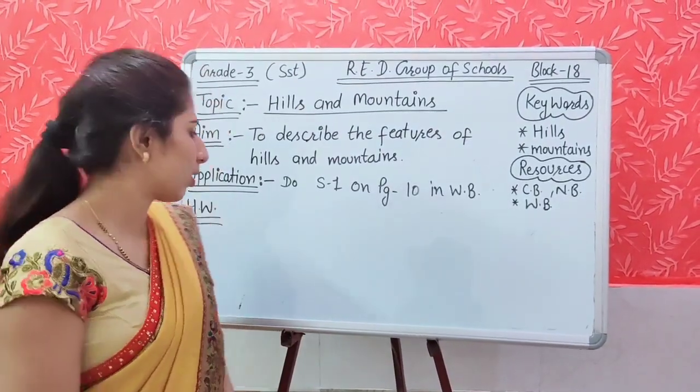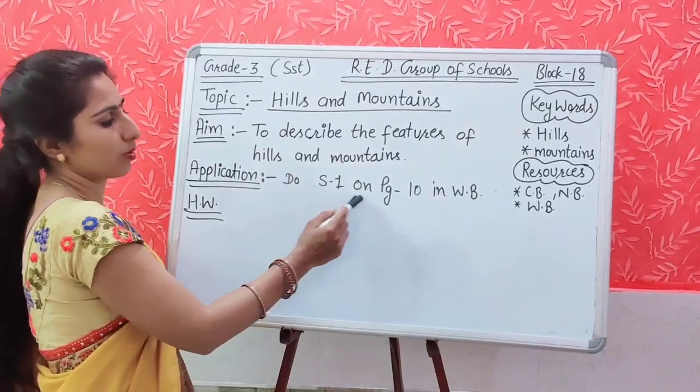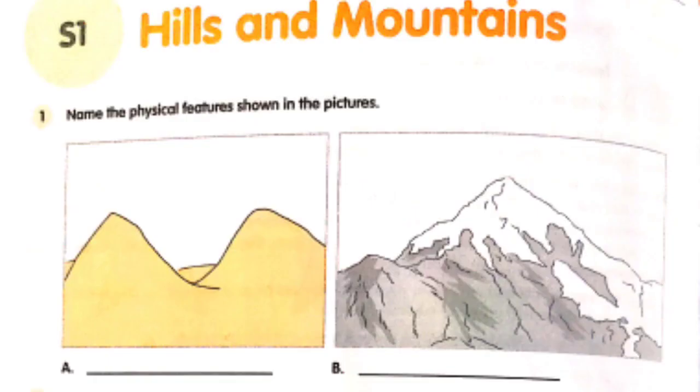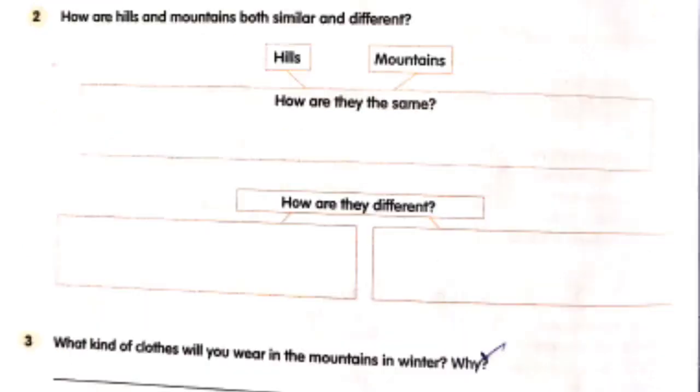Now let's apply your knowledge. You will do S1 on page number 10 in your workbook. Open page number 10 of your workbook. Hills and mountains. Name the physical features shown in the pictures. As we have discussed about the same pictures in the activity part also, picture A and picture B. You will write the name of these pictures. What is the name of picture A and B?